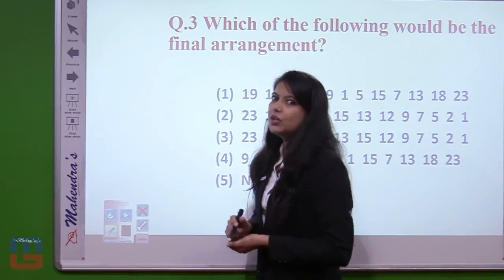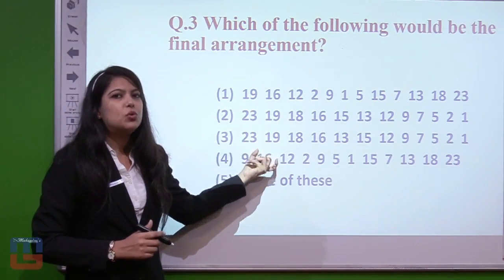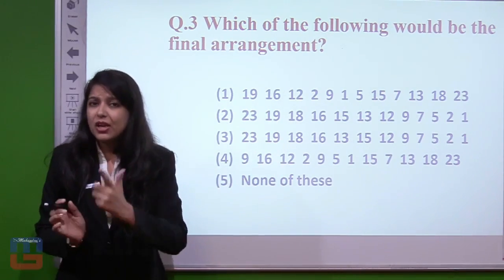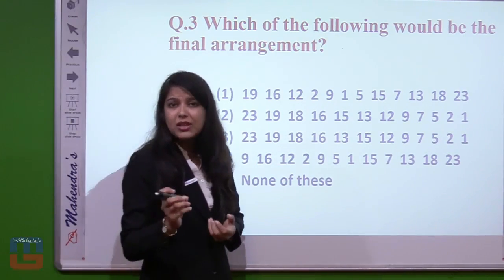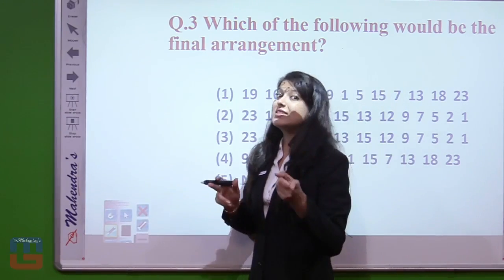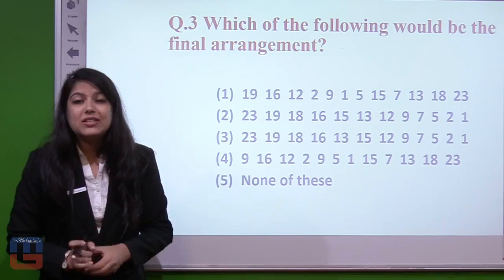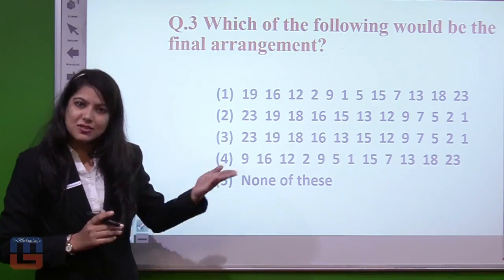Options have been provided to you. You just have to tally once, whether option number 1, 2, 3, 4, 5, or none of these. Yes, it can also be the answer. Don't think the answer will always be in the number part. The answer can be none of these also, right? So you have to check it once and find the answer for this.